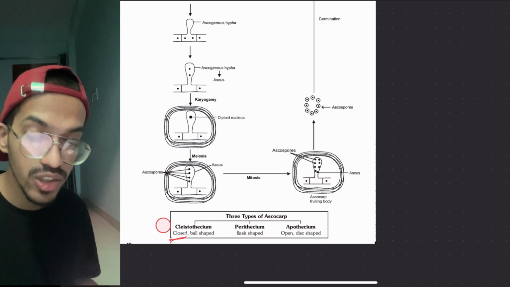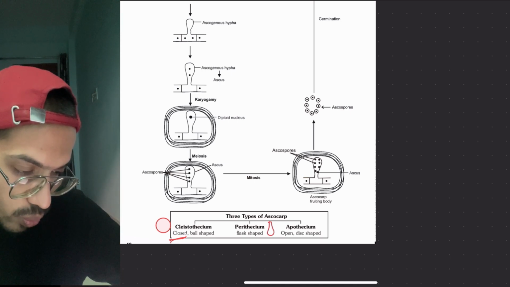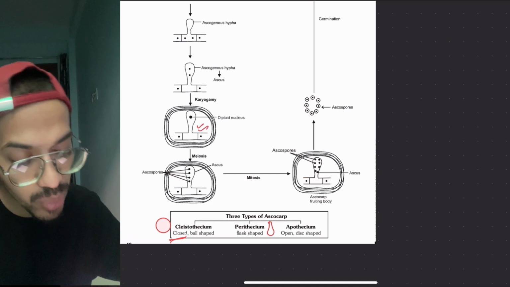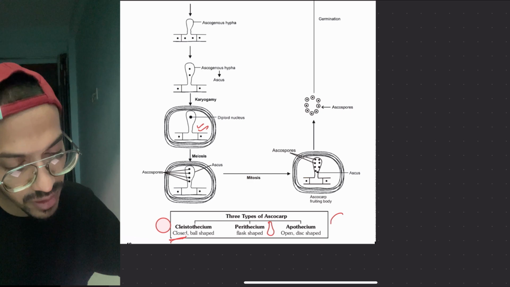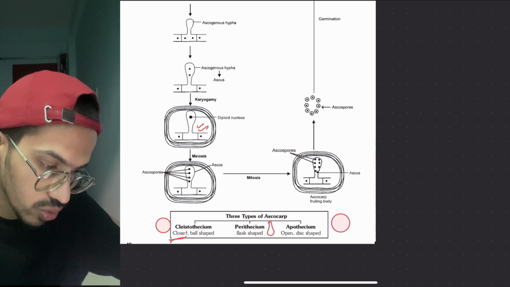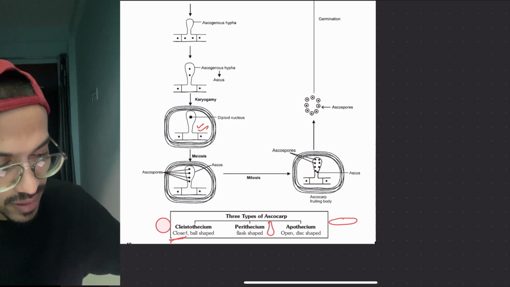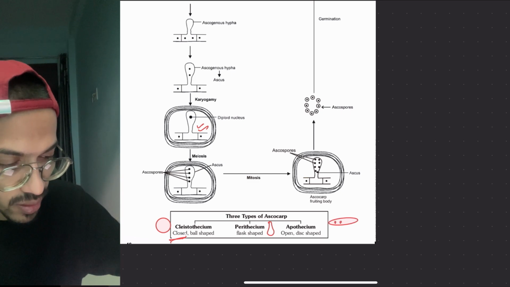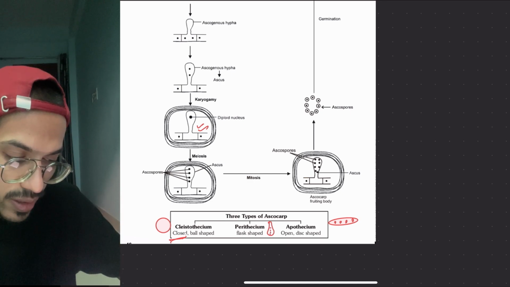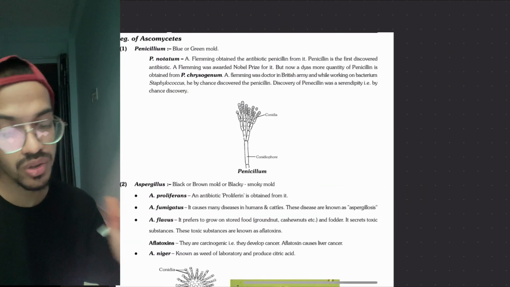Then perithecium, it is a flask-like structure, which is seen over here. And apothecium is open and disc-shaped, open like this. Let's make it a little better: open and disc-shaped. Here the spores are present like this, here like this, and here like this. Okay, so this you can remember.